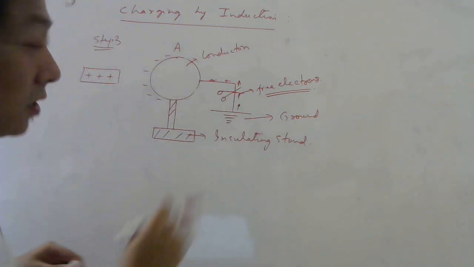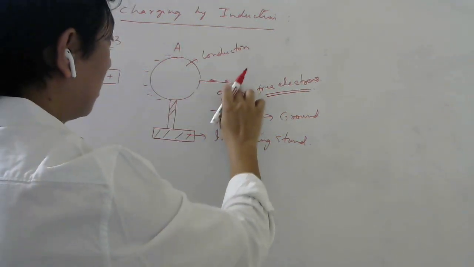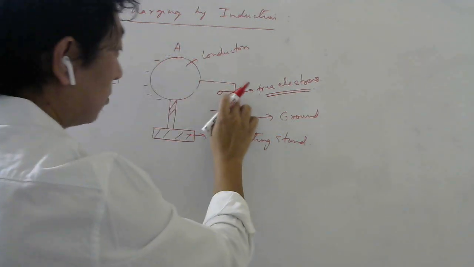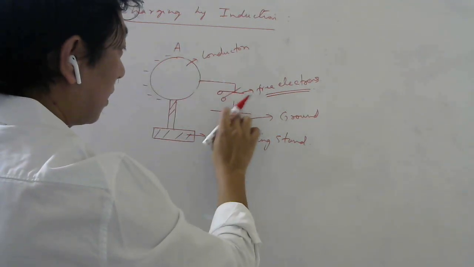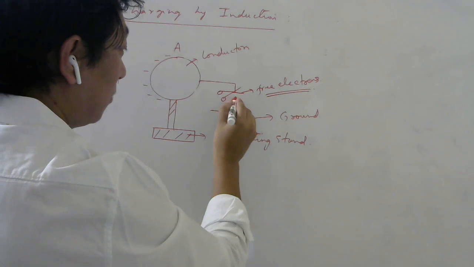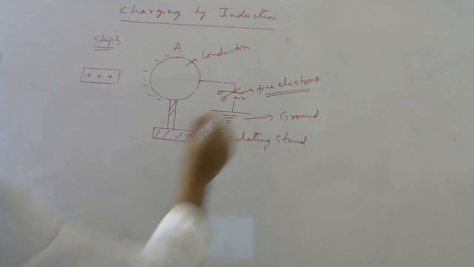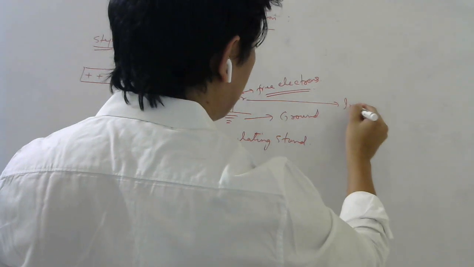Once we cut, this wire is broken. So now these free electrons cannot continue because there is no contact, and in between there is air. Air is a nice insulator.